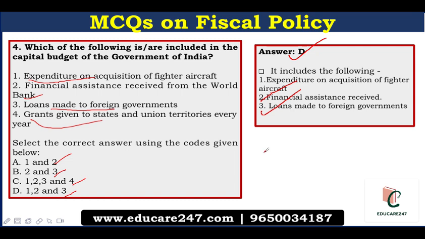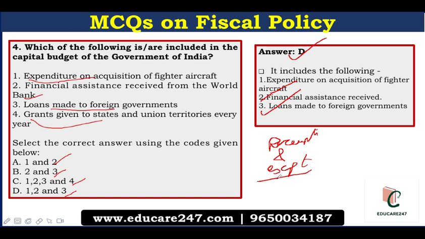Parts of a capital budget include receipts and expenditure. The capital receipts refer to incoming cash flows. They can be both in the form of debt as well as non-debt receipts and also include loans from the general public, foreign governments and RBI.